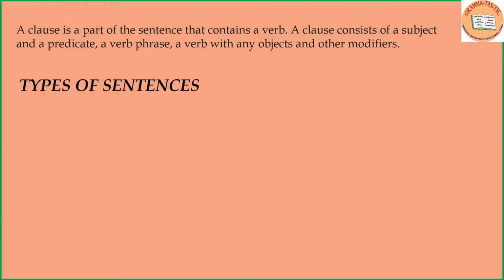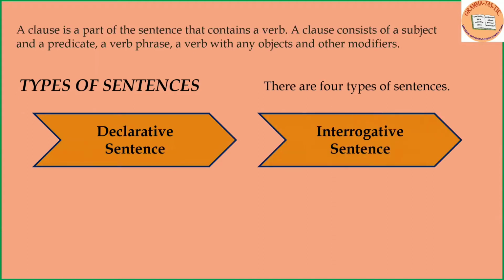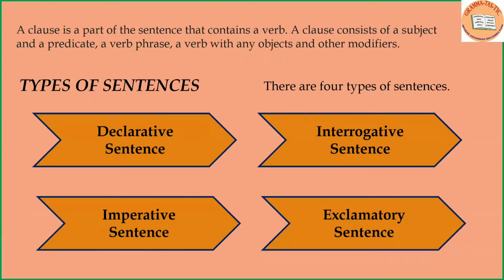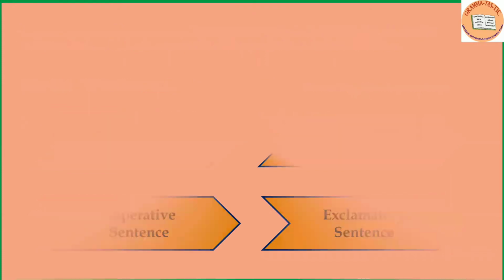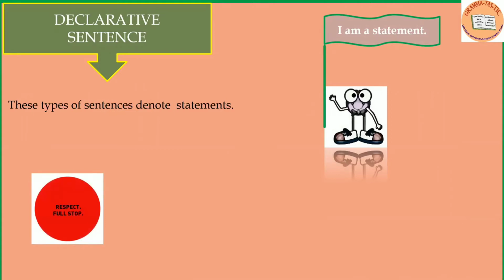Types of sentences. There are 4 types of sentences, and they are declarative sentence, interrogative sentence, imperative sentence, and exclamatory sentence. Declarative sentence. These types of sentences denote statements. These types of sentences end with a period or a full stop.